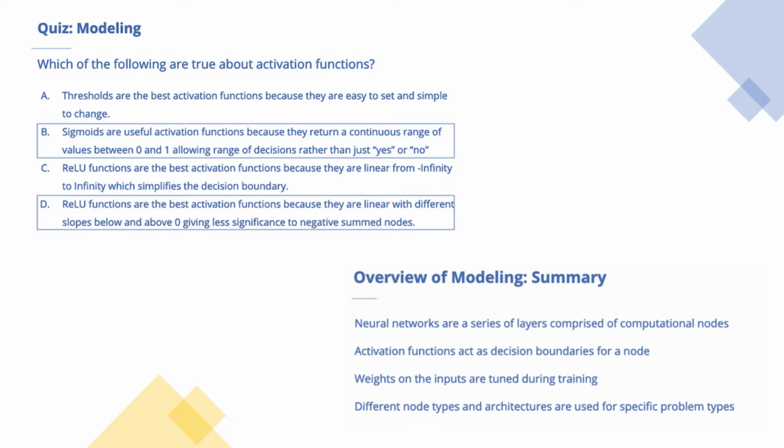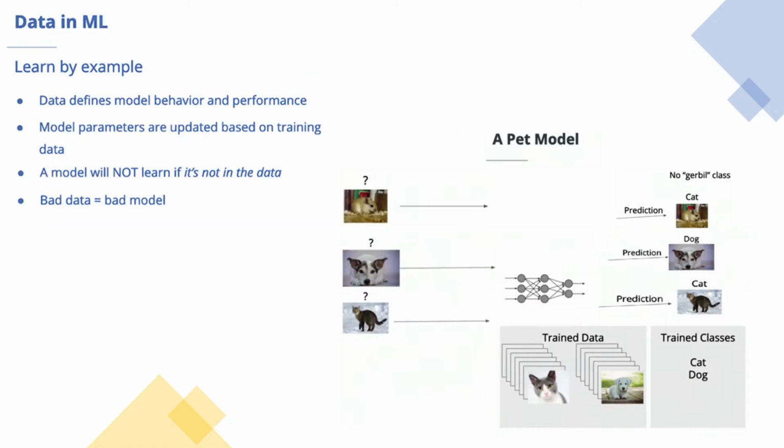Weights on the inputs of each node are tuned and ultimately define the behavior of data flowing through the network by throttling each input's impact on the node. Additionally, there are different types of nodes and networks that are specialized for specific use cases. So now let's talk about training data.